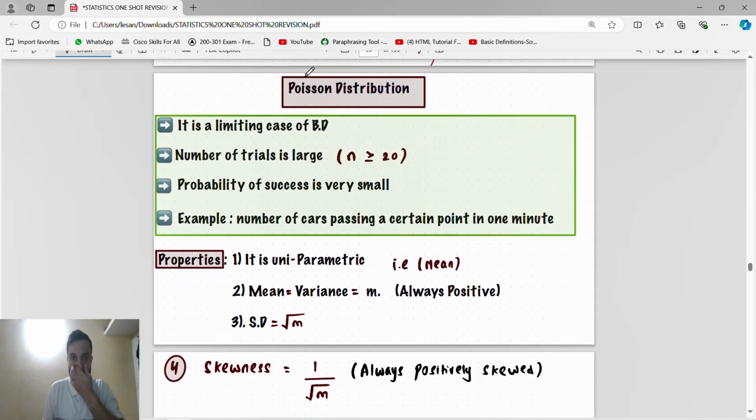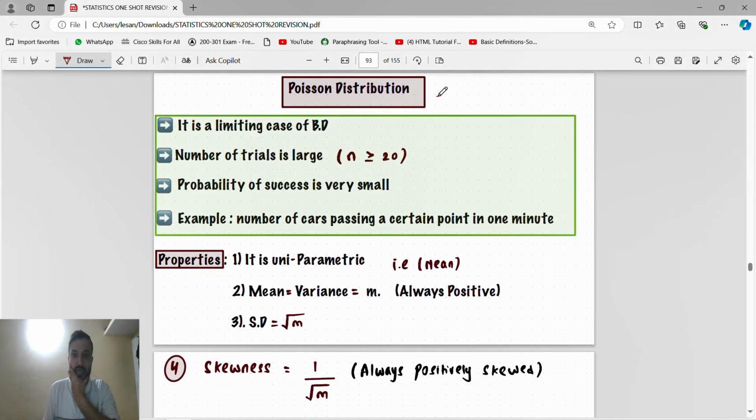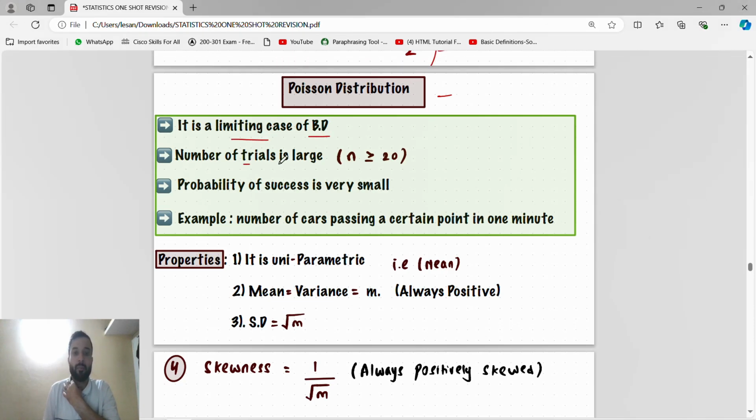Now we will come to the Poisson distribution. Poisson distribution, guys, is a limiting case of binomial distribution. The number of trials is greater than 20 and the probability of success is very small. Leave about this. It is uniparametric.